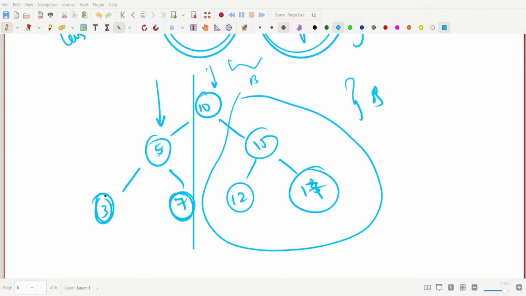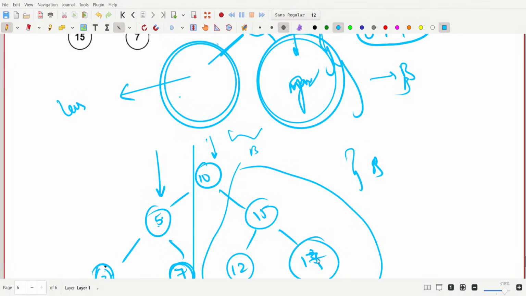And how to start LeetCode? The best way is to open any sheet, like Striver sheet or any other sheet which you like, and just start doing it.